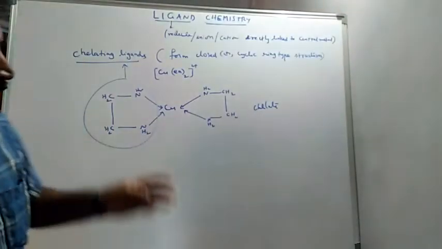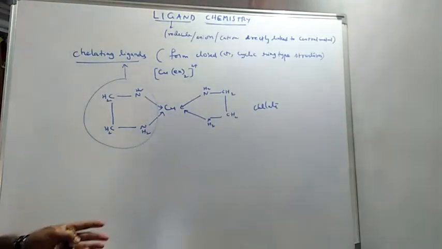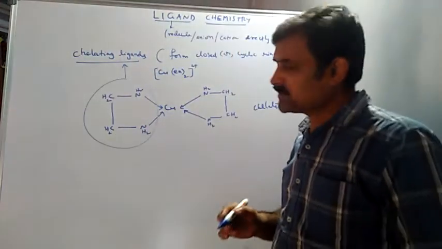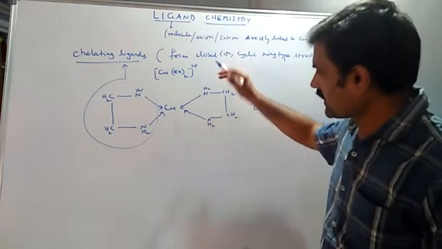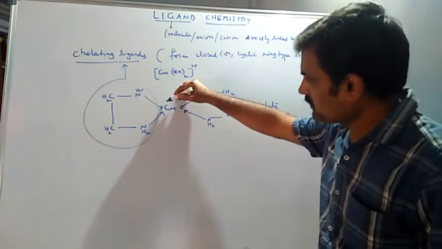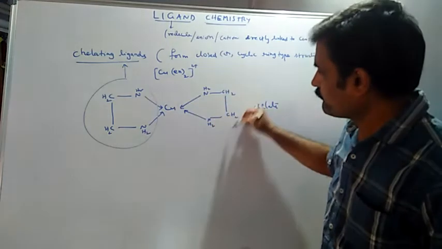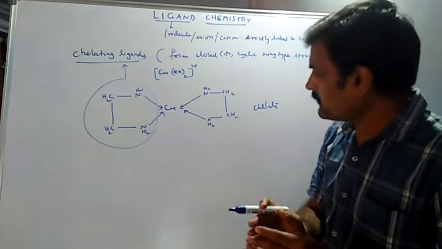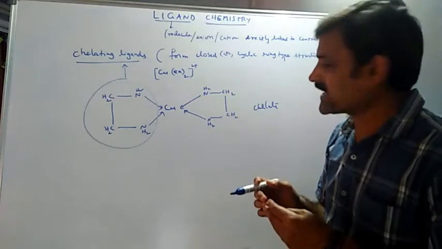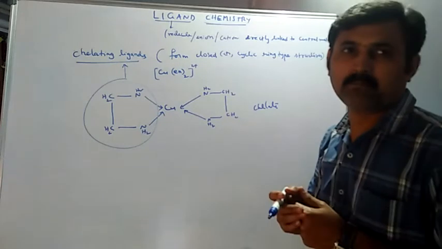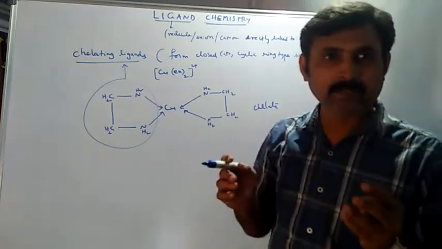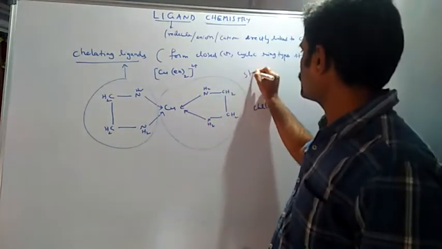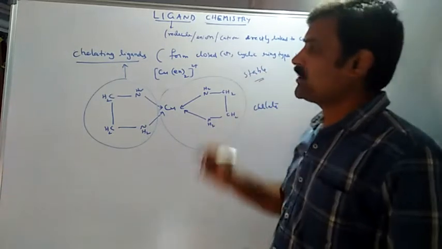So what is the importance of this type of chelating structure, you can ask? These chelating structures may have ring type of structures where we have 5 members here, including this copper. This ring is formed with 5 atoms, means 1, 2, 3, 4, 5. So it may be 5 membered, or sometimes the chelating complexes may contain around 6 membered rings also. Completely they are more stable. So these ring structures are said to be giving stability to the complex compounds.